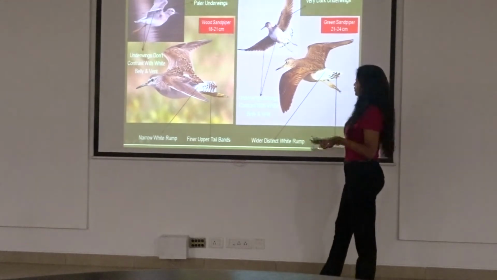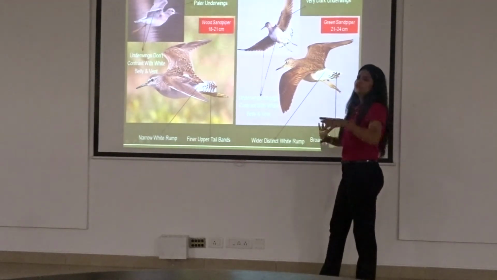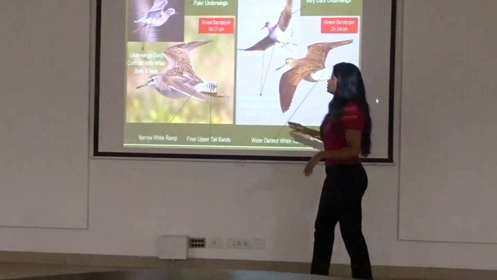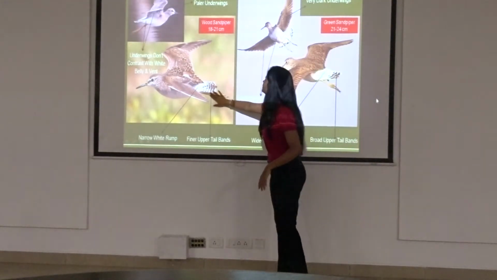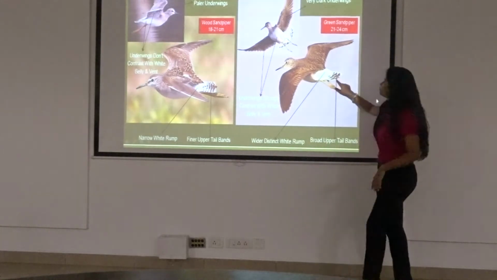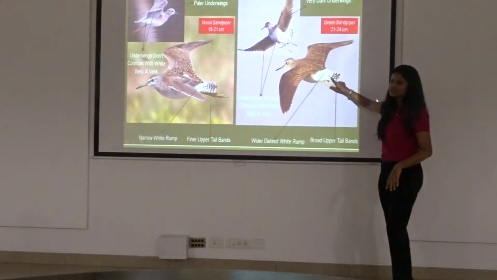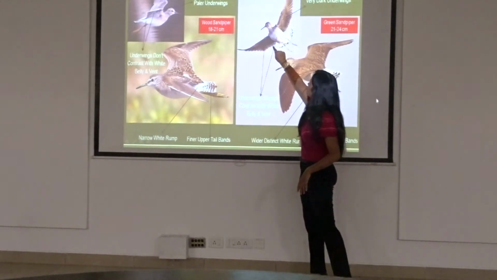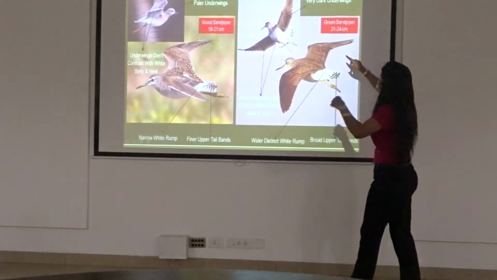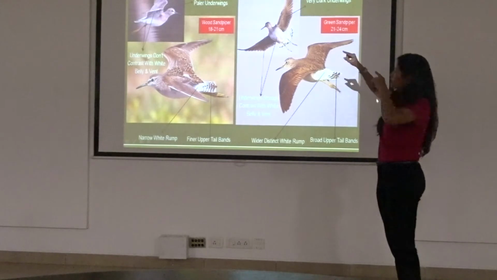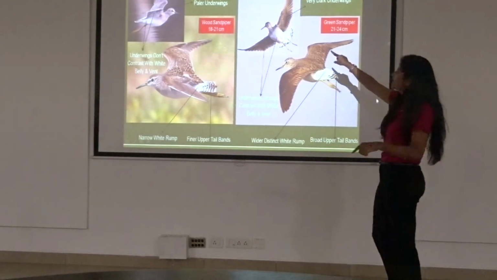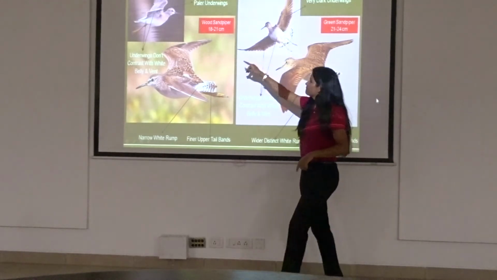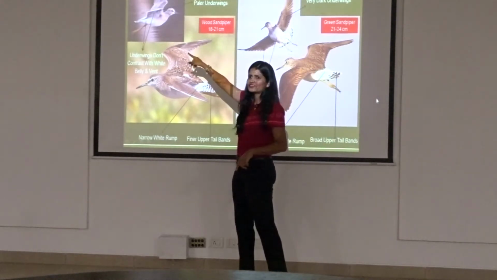So when you will be taking your own pictures, you will have to take all angles to identify your bird, right? If there is a confusion at all. So when it flies, do you see it has finer tail bands, wood sandpiper? It will have broader tail bands, just as the edges here. Now, when in flight, you will note that the underwings and the underwing coverts and the entire underwings are dark, contrasting the whiter underbelly. This, it doesn't contrast.